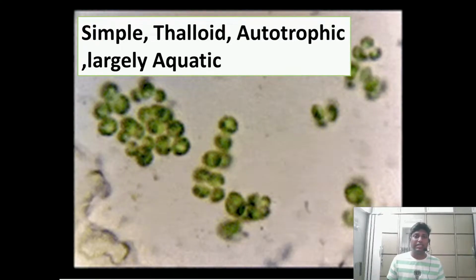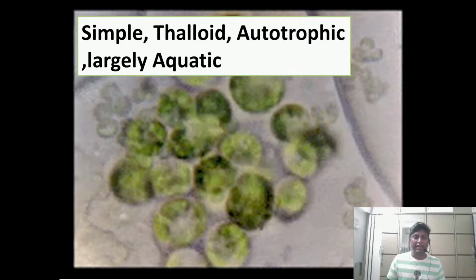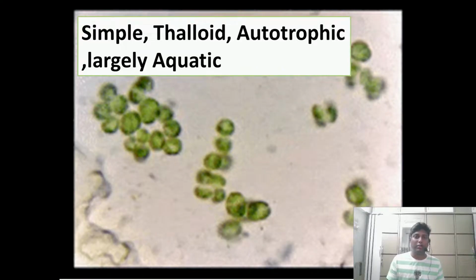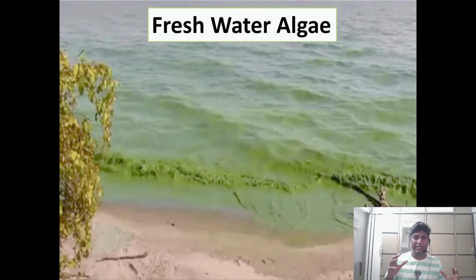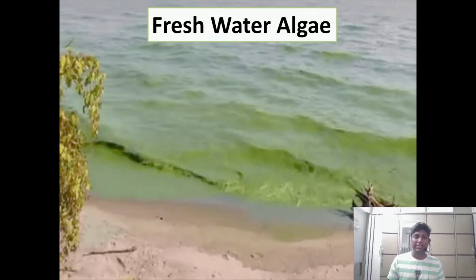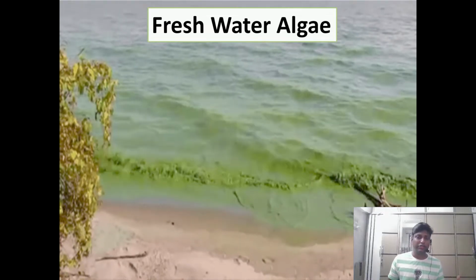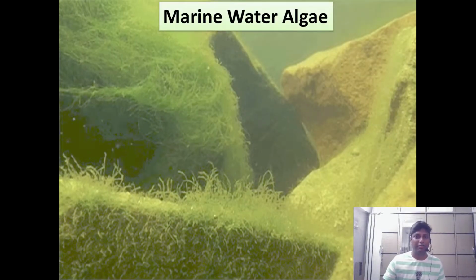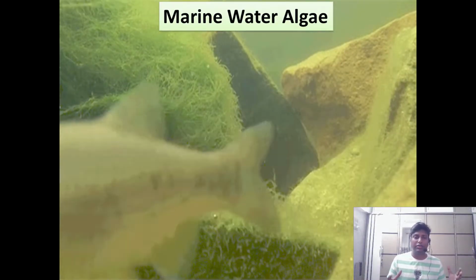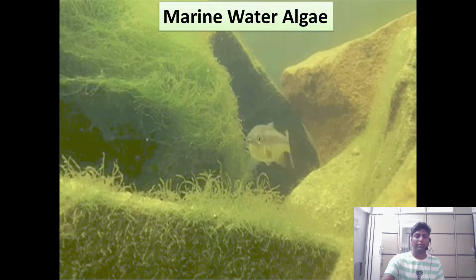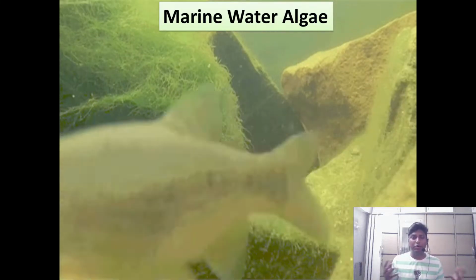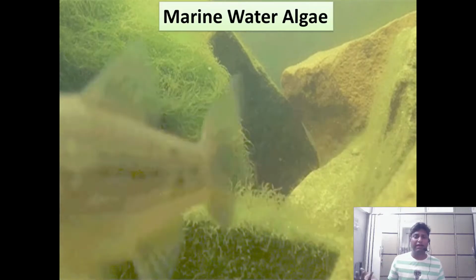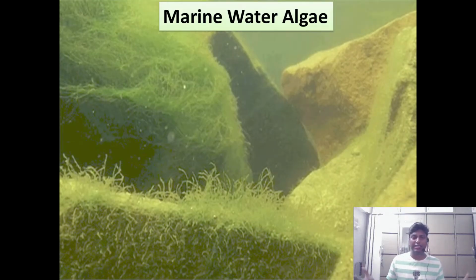Now dear students, these algae are generally present in the water bodies. Now dear students, when I say water bodies, they are present inside the fresh waters as well as in the marine waters. In fresh waters, we have examples of basically rivers, lakes, ponds, etc. In marine waters, we have examples of ocean, seas, etc.